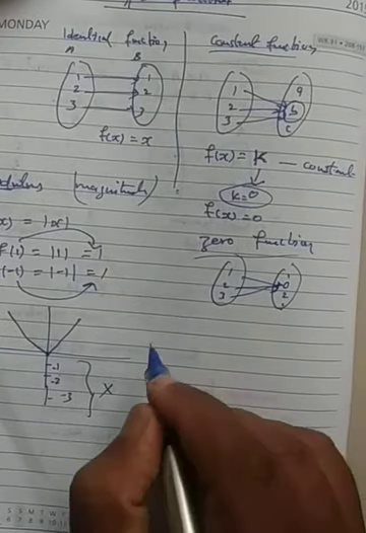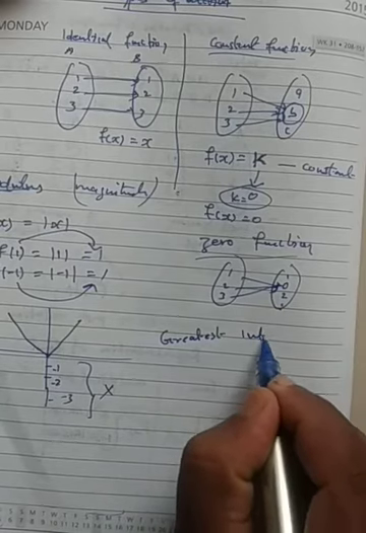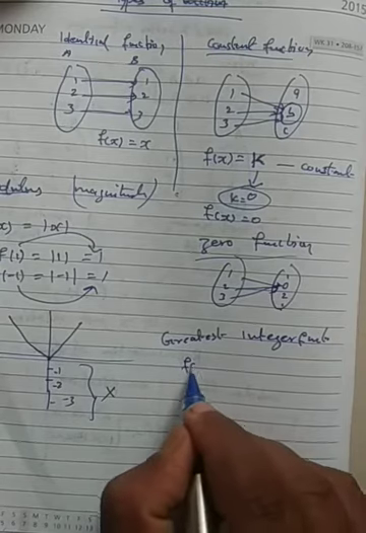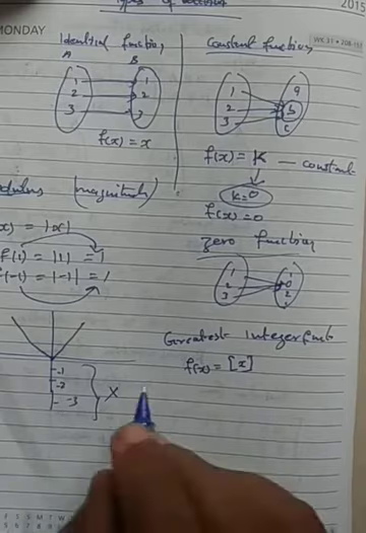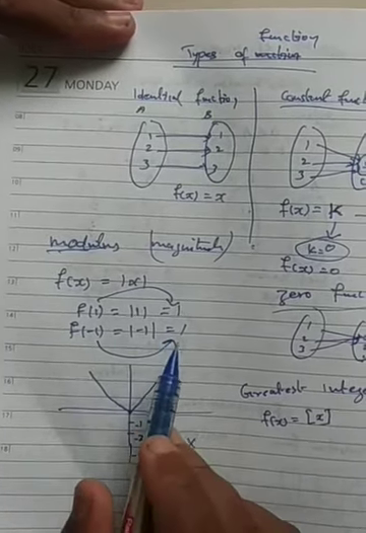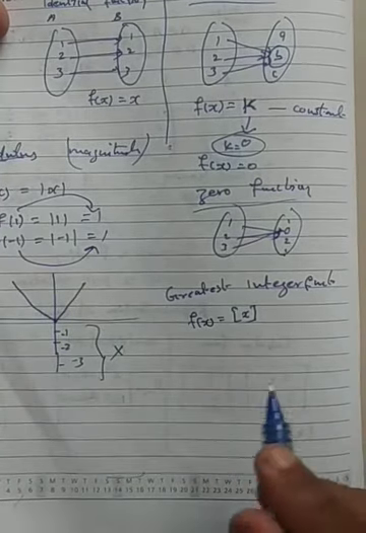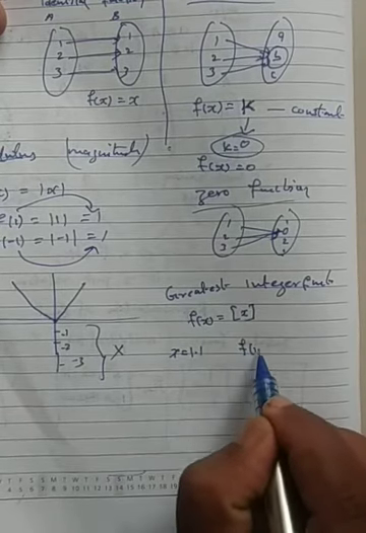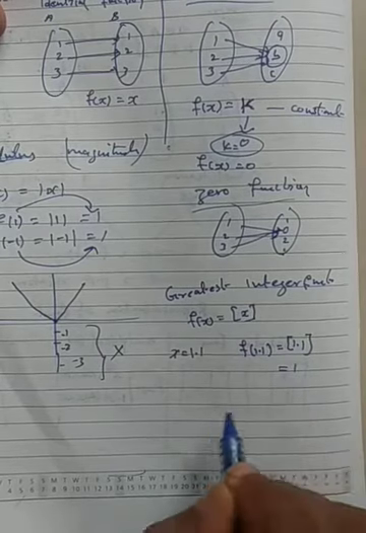Next we have the greatest integer function. How will it be? f of x equals, for example, square bracket x. Positive and negative, what will come? Positive here. But in this greatest integer function, the decimal part will be excluded. For example, x equal to 1.1, then f of 1.1 in the greatest integer function is the greatest integer of 1.1, and the answer will come 1 only.